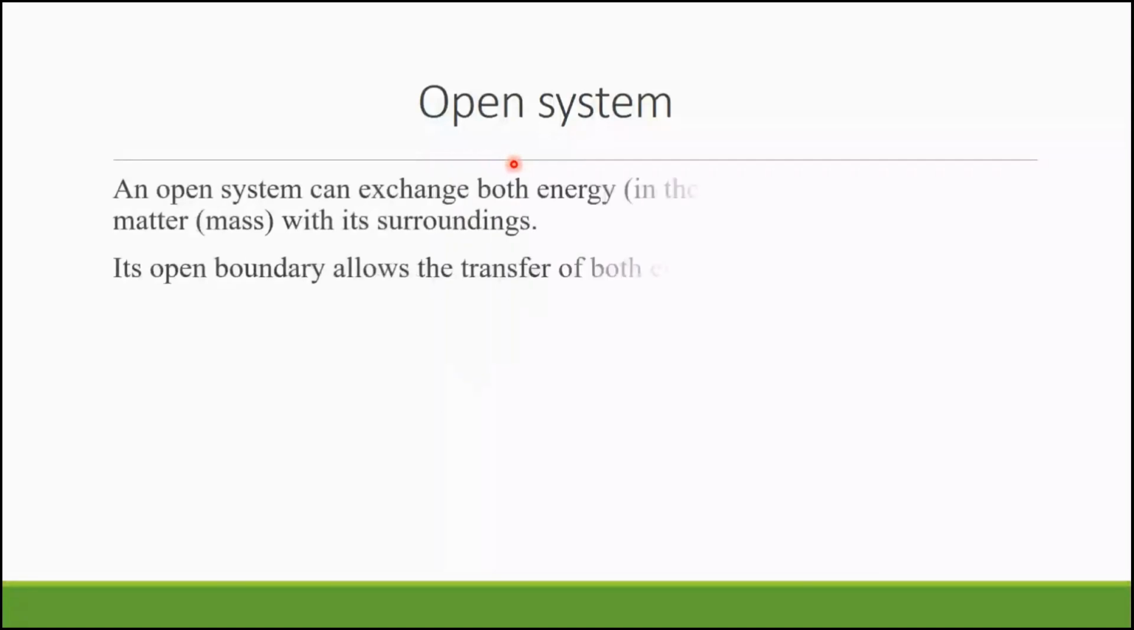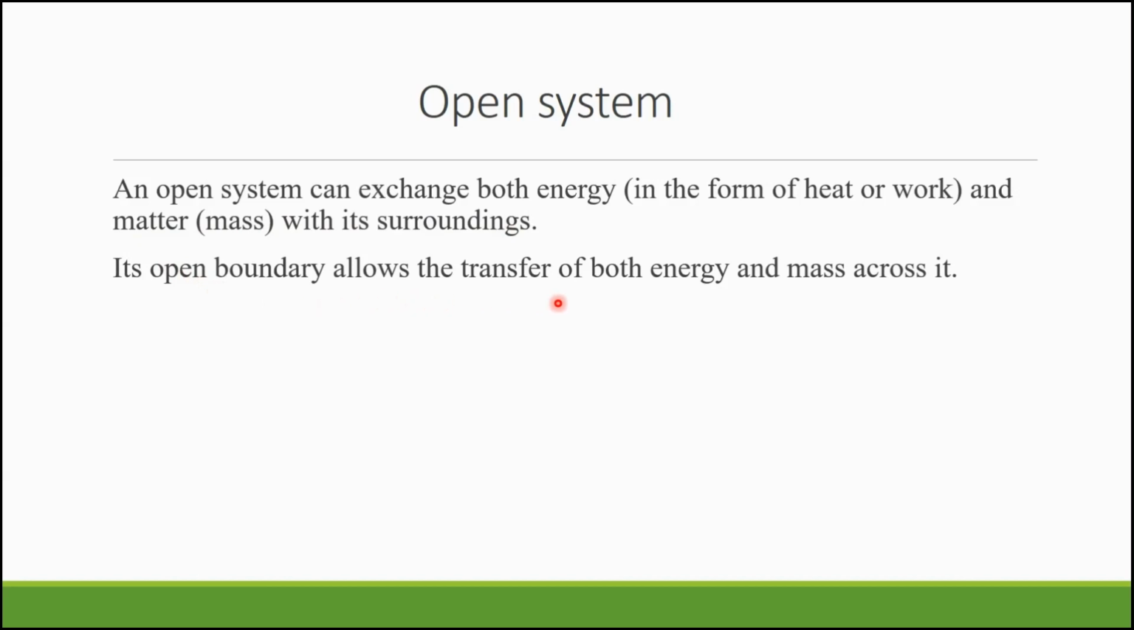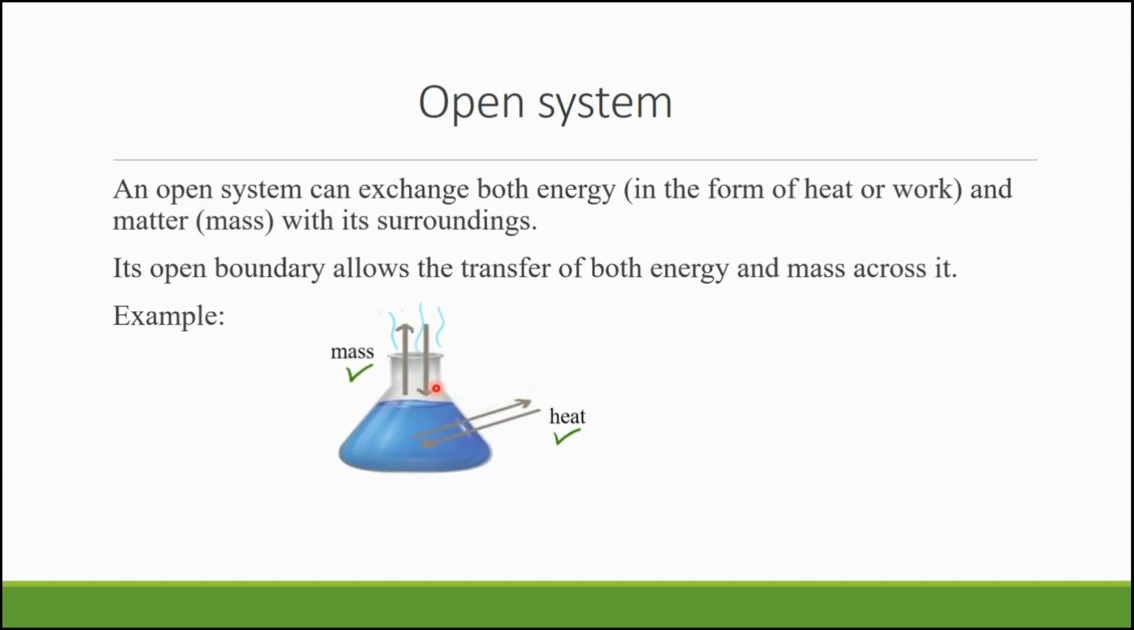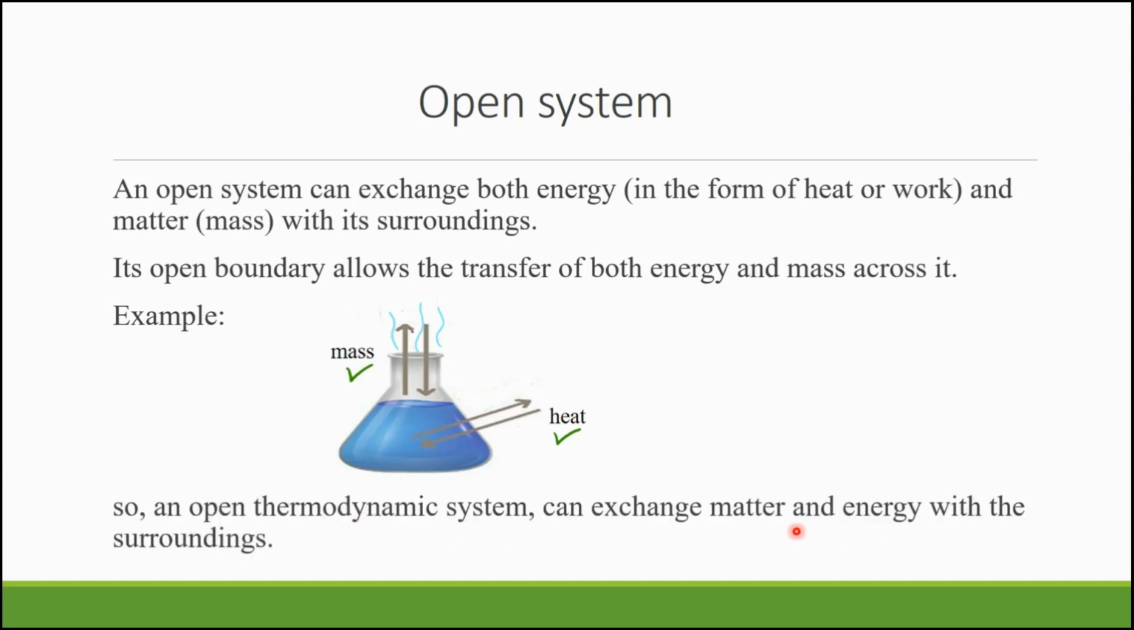An open system can exchange both energy and matter with its surroundings. Its open boundary allows the transfer of both energy and mass across it. For example, consider a container without a lid filled with water. As we said, in an open system, mass, or in general, matter, can flow into or out of the system. In a container filled with water with an open lid, oxygen can easily enter or leave the system. The same situation can happen for energy, such as thermal or light energy. So, an open thermodynamic system can exchange matter and energy with the surroundings.